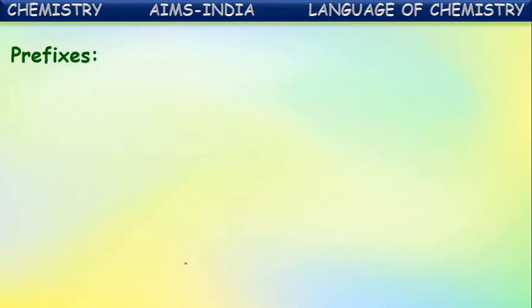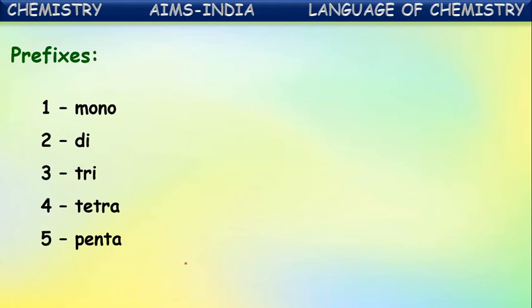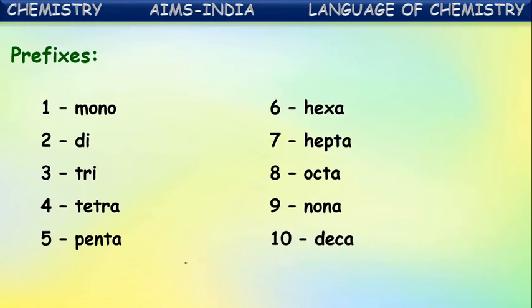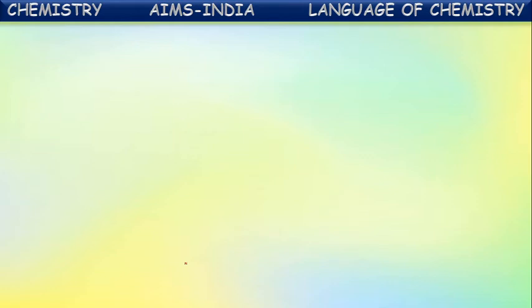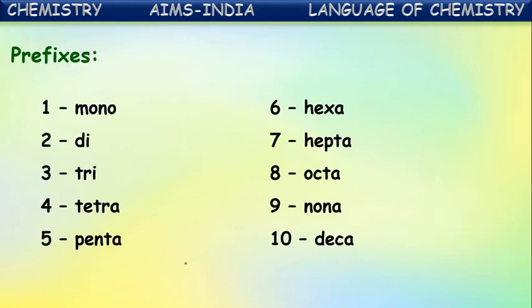See here, some prefixes to be used for writing are given. If there is only one, mono; two, di; three, tri; then tetra, penta, hexa, hepta, octa, nona, and if there are 10, deca. So these are the different prefixes used for representing the number of atoms of non-metals present in it.